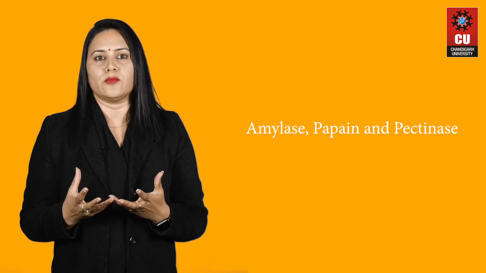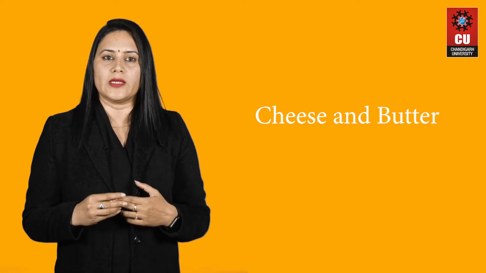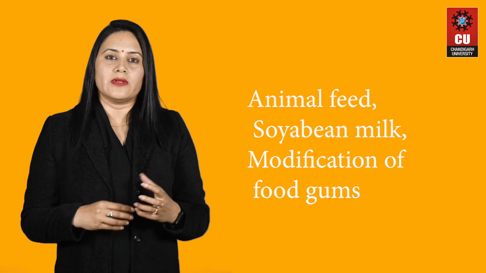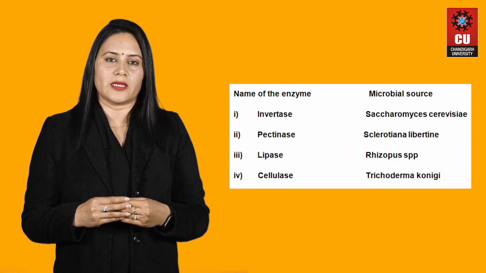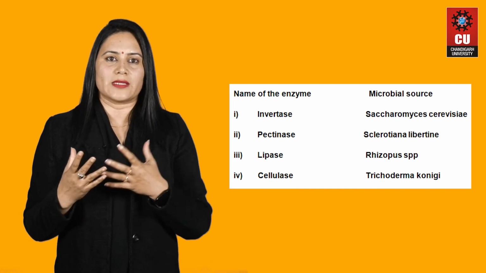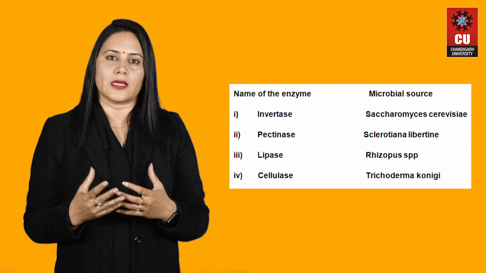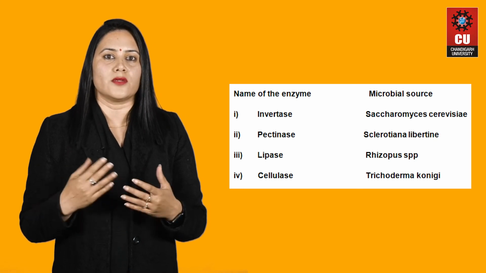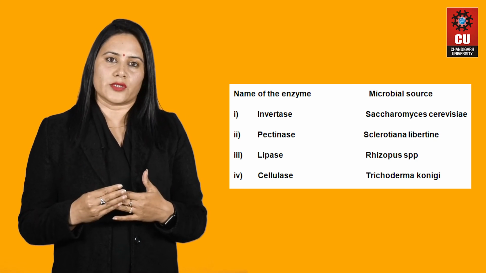And in recent years many more enzymes are being produced, for getting cheese, butter, sweetness of confectionaries, animal feed, then soybean milk, then modification of food, gums, etc. Now we will discuss more examples of enzymes which are produced from microbial sources. The first enzyme produced by microbial sources is invertase, and it is isolated from Saccharomyces cerevisiae. We are utilizing Saccharomyces cerevisiae for the production of invertase enzyme, and Sclerotinia libertiana for the production of pectinase.